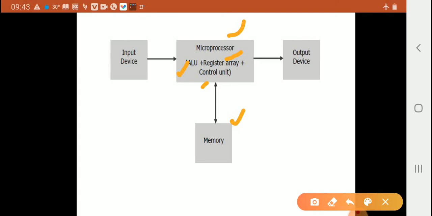Memory is a storage device: RAM, random access memory, and ROM, read only memory. Input devices work with the microprocessor through connected output devices. When any device is connected to input, the result is provided as output.